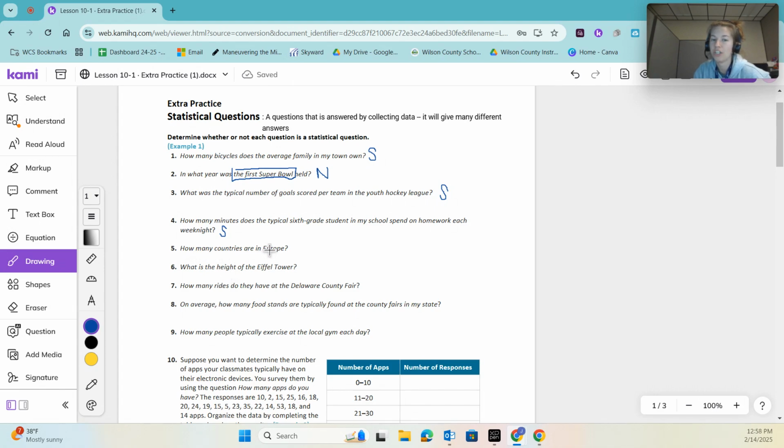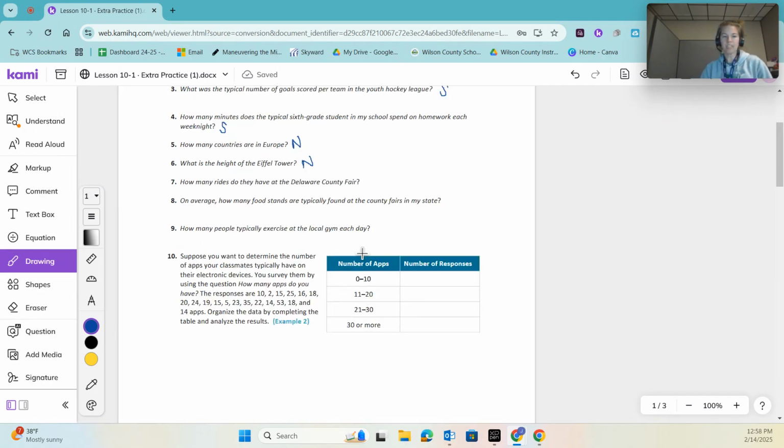How many countries are in Europe? Sorry, Europe is one continent. The number of countries, there's one answer to that. So that is not statistical. What is the height of the Eiffel Tower? Again, one Eiffel Tower, one answer, not statistical. There are three more that you can try on your own right there.